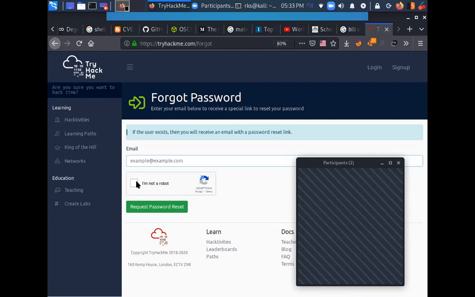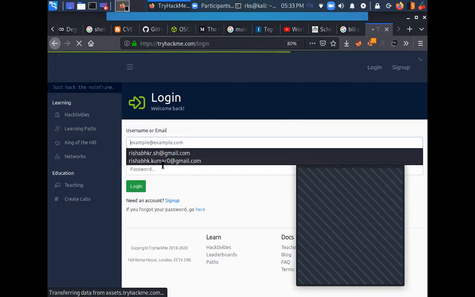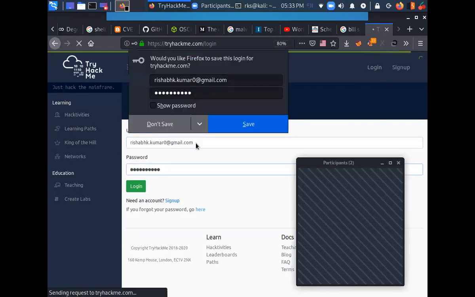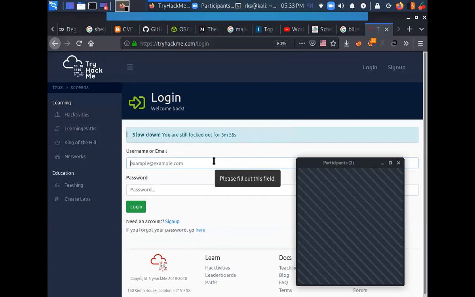Let me quickly reset the password. Okay, so the machine that we are going to do for today's session is Mr. Robot.